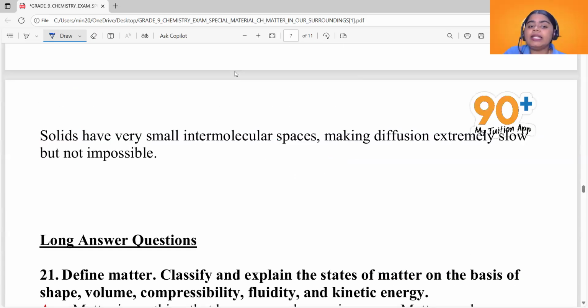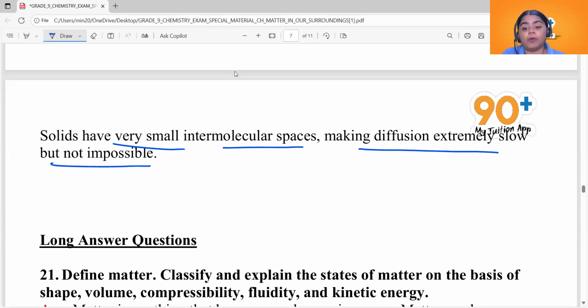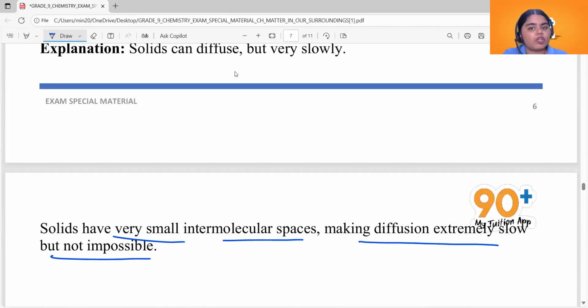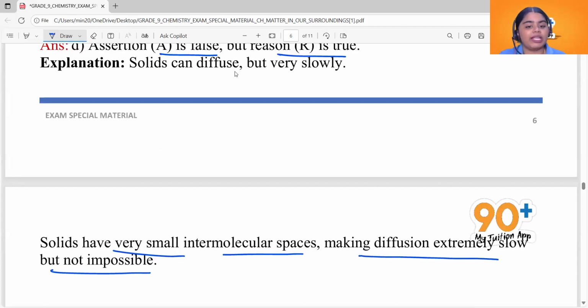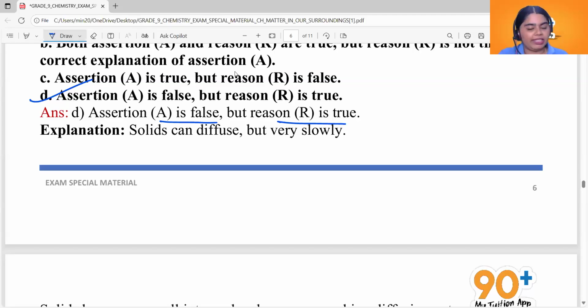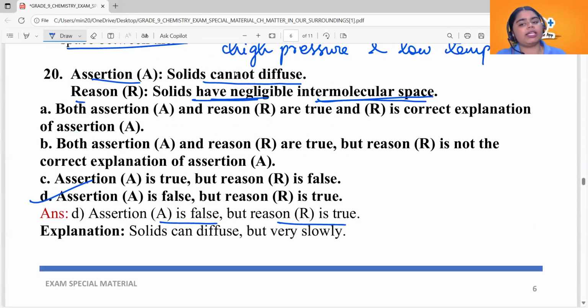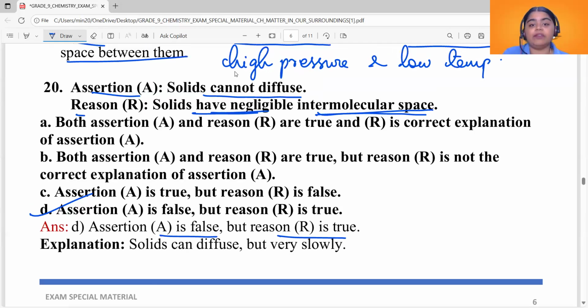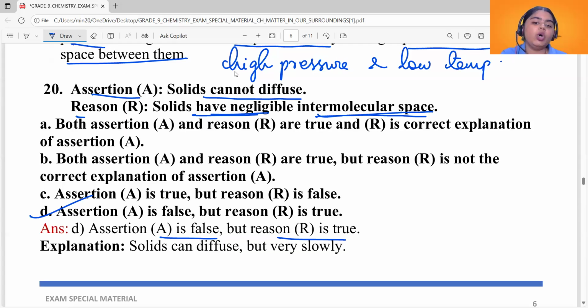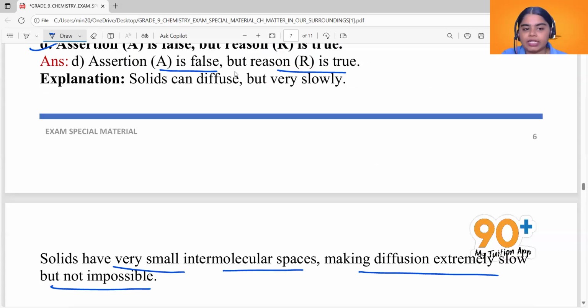See, solids have very small intermolecular spaces, making diffusion extremely slow but not impossible. Since particles of solids are very tightly packed, they can undergo diffusion, but the process is very slow. Intermolecular spaces are very low, but you can't say they will not get diffused. They can undergo diffusion. All right.